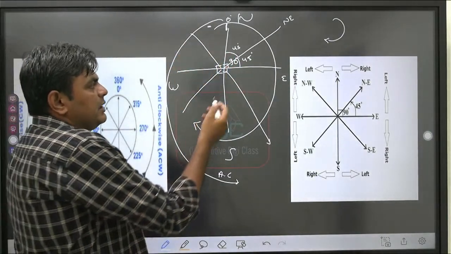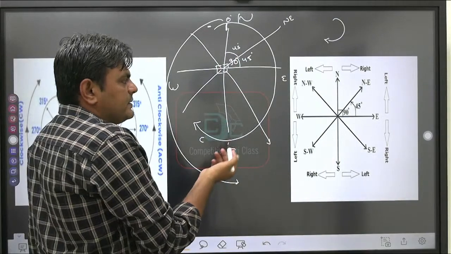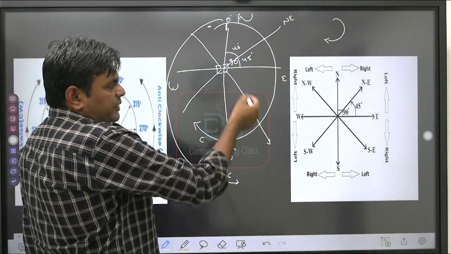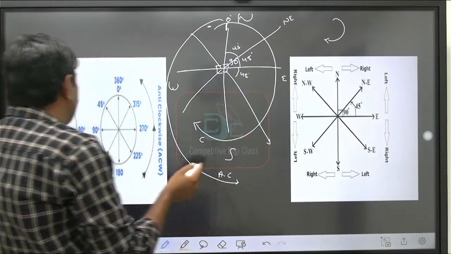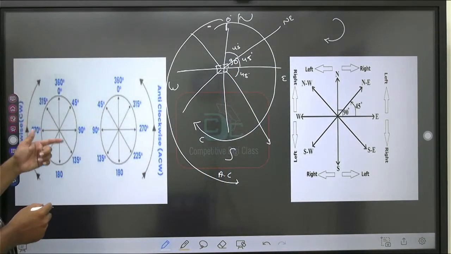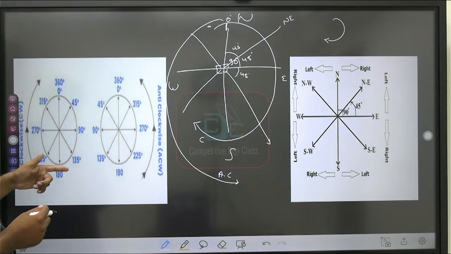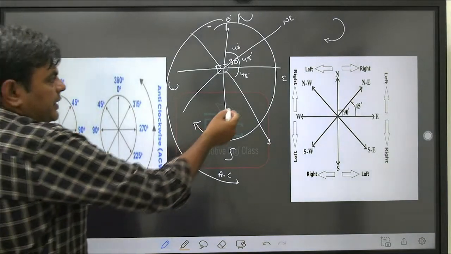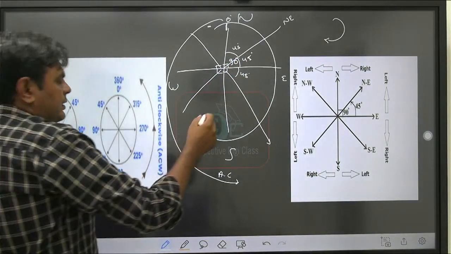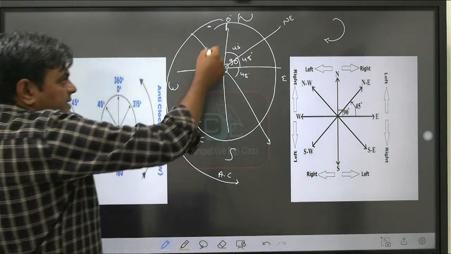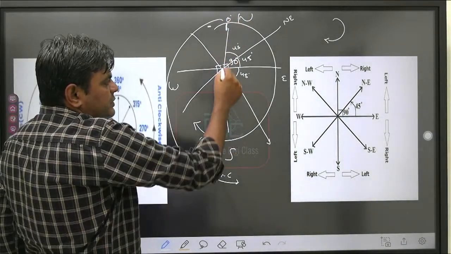Similarly you need to add 45 each time in each direction. So 45, again if we get this 45 degree, then the total will be 45, then here it will be 90 plus 45, that is 135 degree. Then exactly in opposite direction, north to south, it is 180 degree.